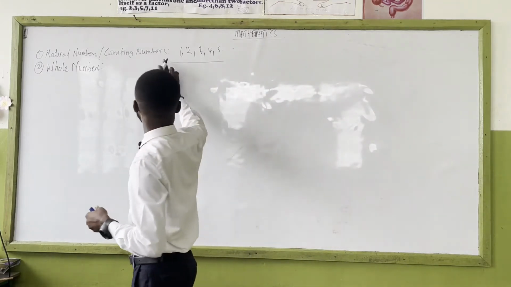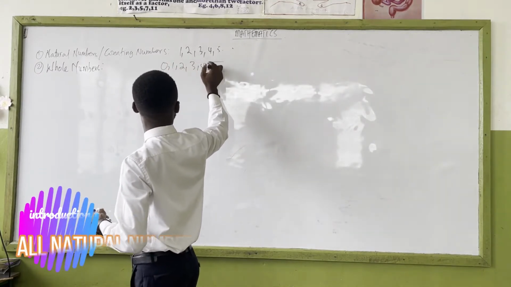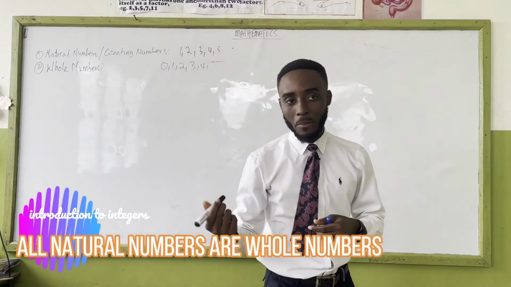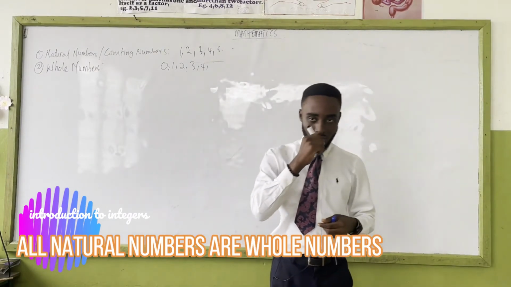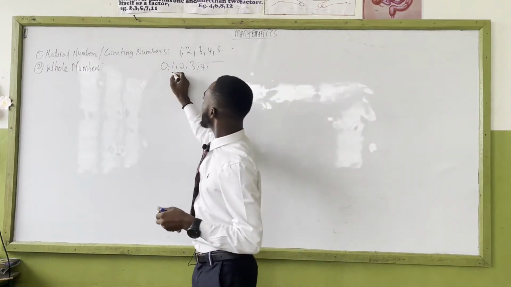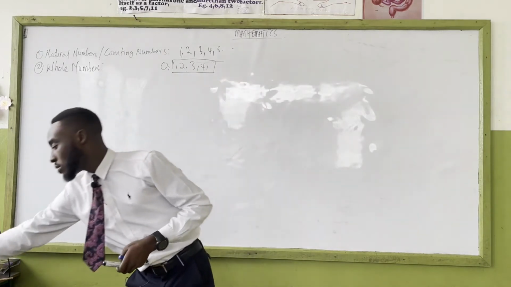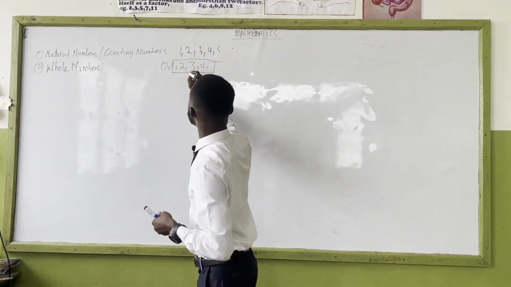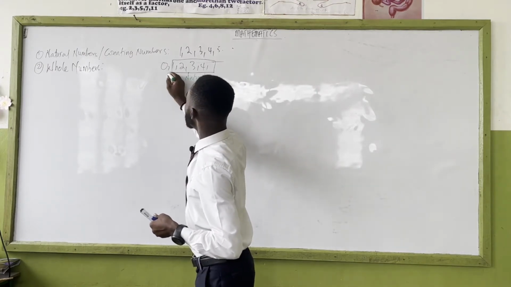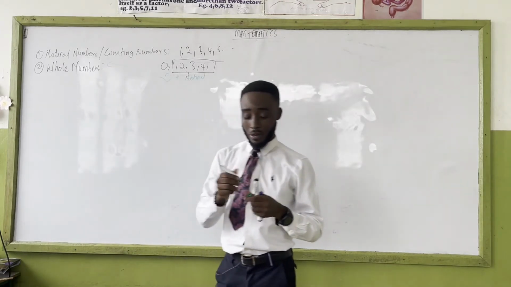So can I therefore say that all natural numbers are whole numbers? Yes. Some people said no. Yes, because from 1 onwards will be natural, right? So natural plus 0 will give you whole numbers. So simple, is that right?